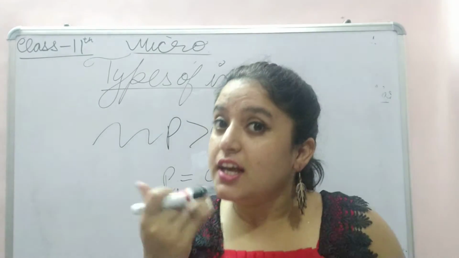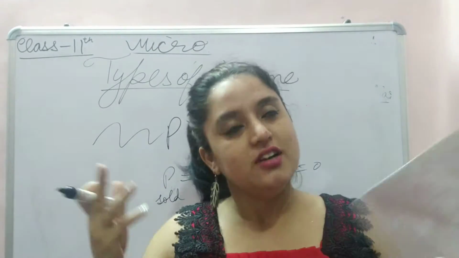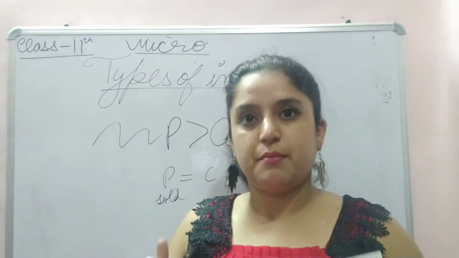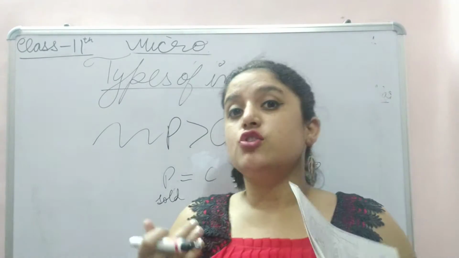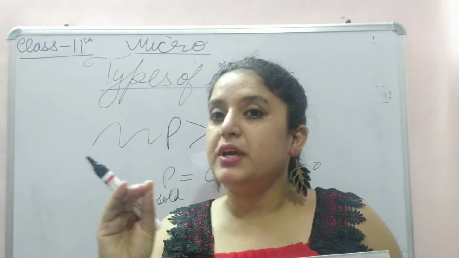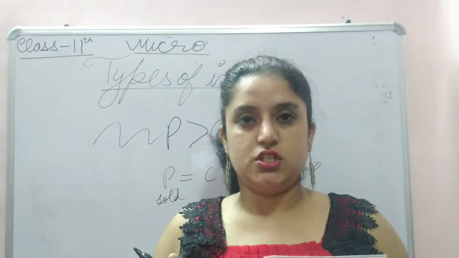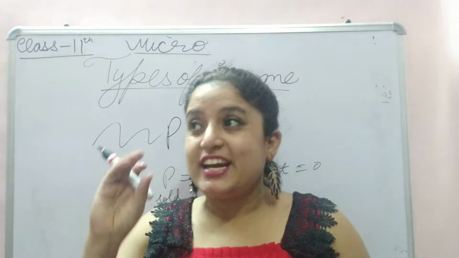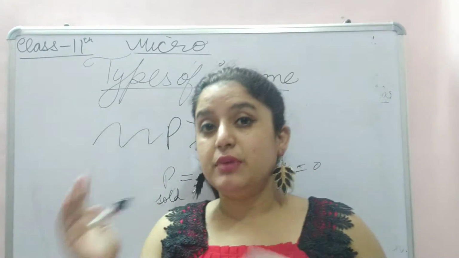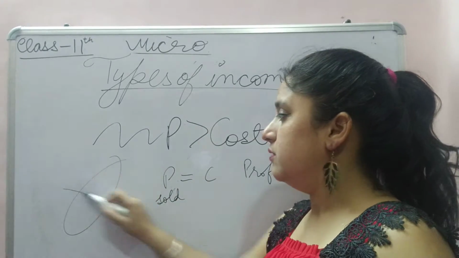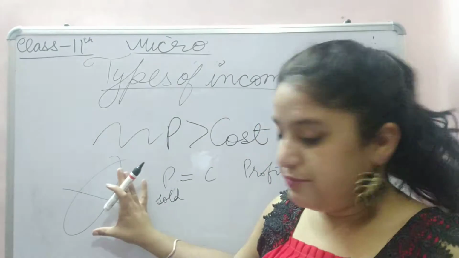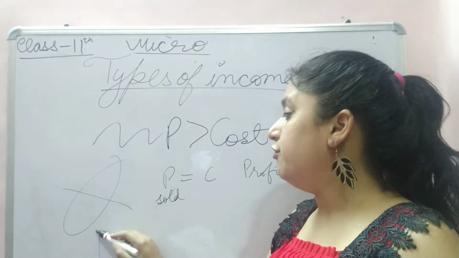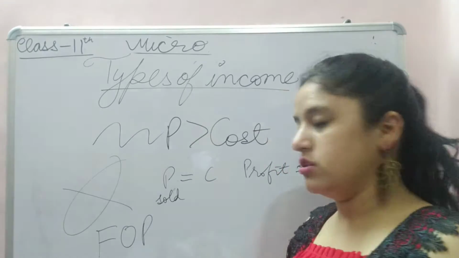Money income is the income earned in the currency of the country. Like I am earning in rupees because I am in India, so my money income will be in rupees. Then residual income. Residual means, as the name suggests, the income left after paying the factors of production cost.